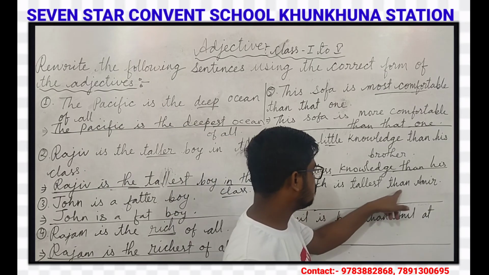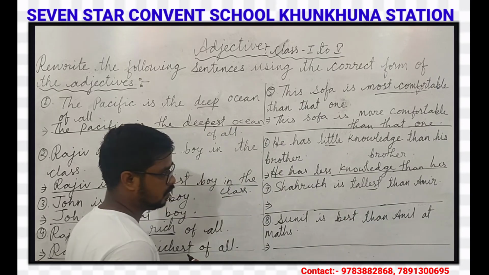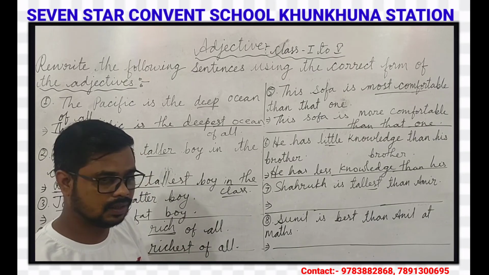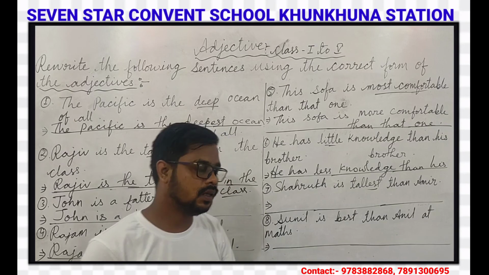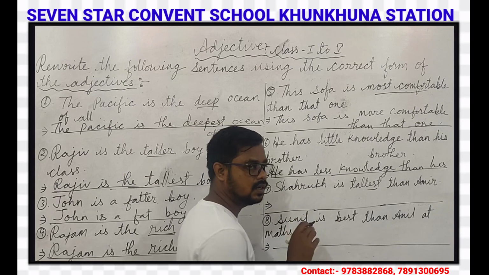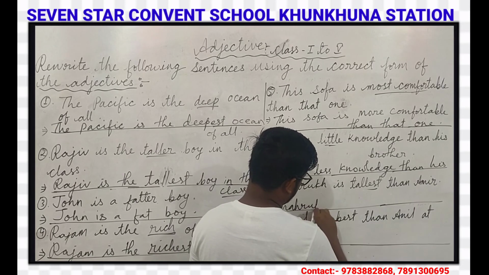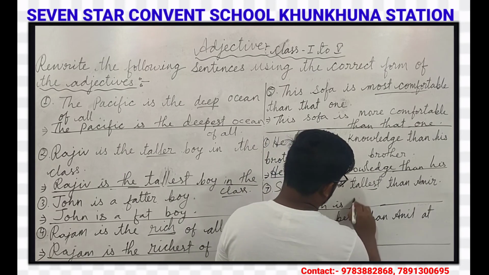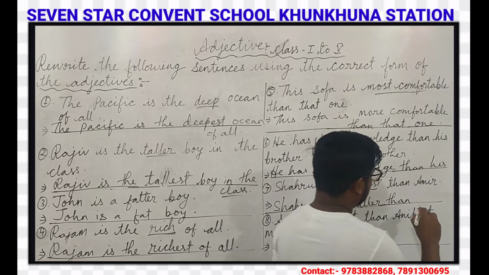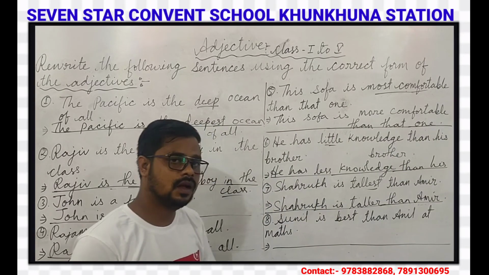Sharuk is the tallest than Amir. Here tallest is the adjective and there is 'than' after the adjective, so we have to use the comparative degree. Tallest is the superlative degree; we have to change it into comparative, and the rest of the sentence will remain the same. Sharuk is taller than Amir.